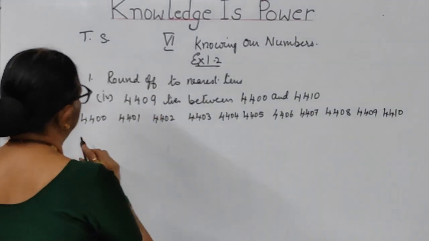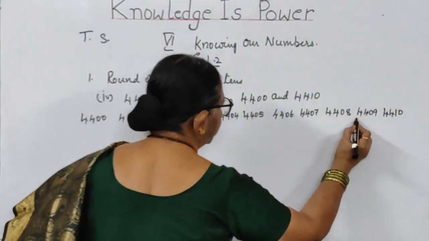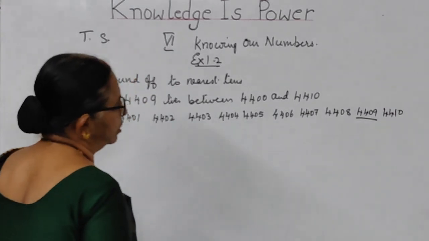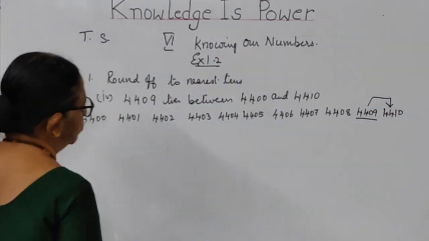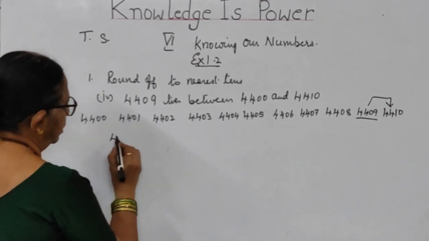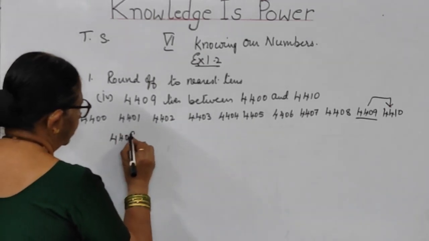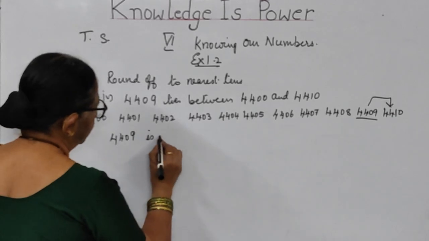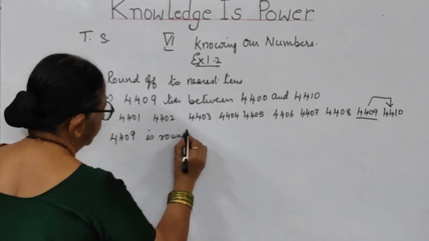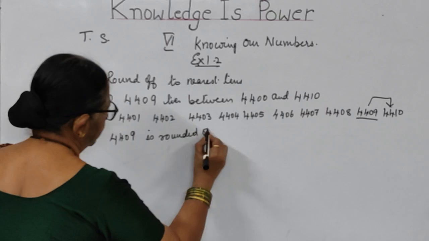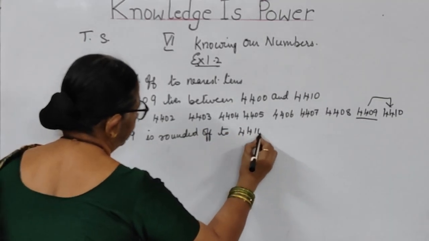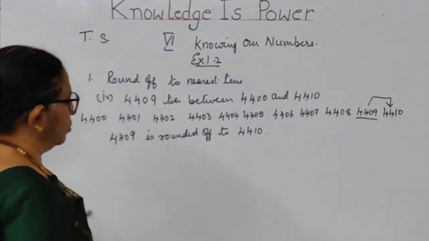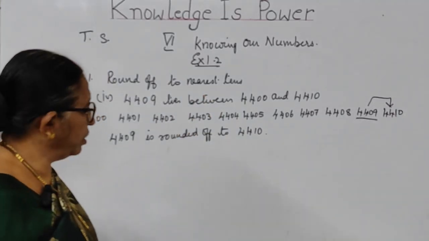The problem that they have given is 4409. See, this is nearest to this 4410. So you will be writing 4409 is rounded off to 4410. So I hope you have understood this, children.